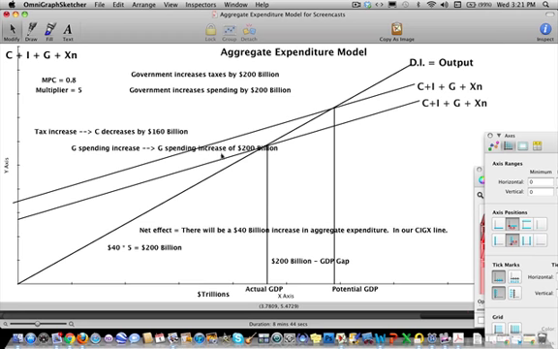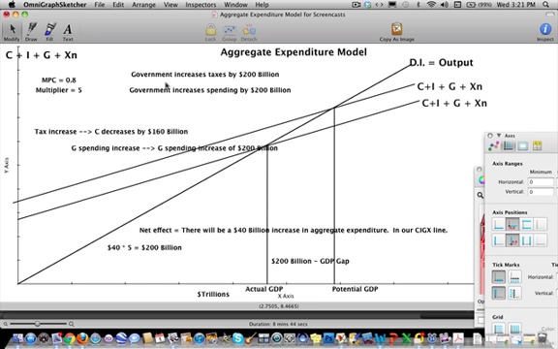This, by the way, will work no matter what the MPC is. So if my MPC was 0.5, it would also work with 0.5, meaning that obviously 0.5 would be a much smaller multiplier, it would be a multiplier of 2, but the balanced budget multiplier would still be equal to 1.